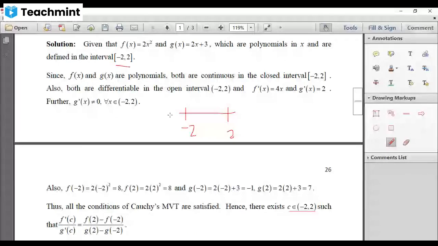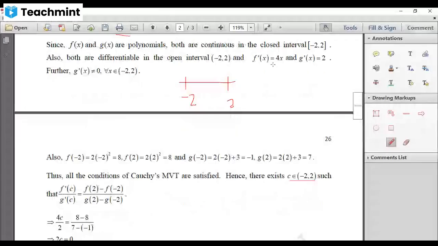And what is your g of minus 2? G of x is 2x plus 3. Replace x by minus 2, you'll get minus 1. And g of 2: replace x by 2 here, you'll get 7. Substitute all this, along with f dash of c is 4c and g dash of c is 2 from this. Now substitute all these here.